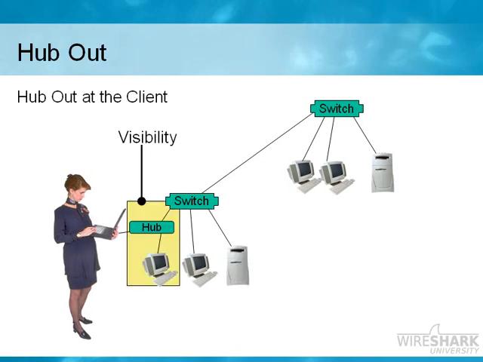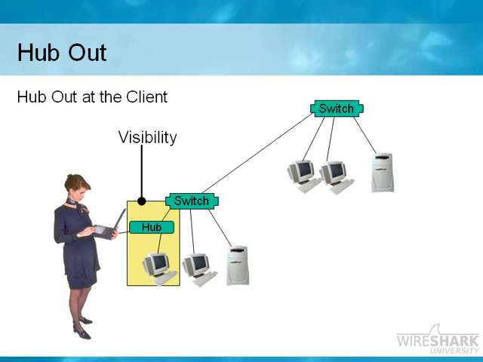One way to do this would be to hub out. And that's where we take the client's workstation and instead of plugging them directly into a switch, we plug them into a hub, and we plug our analyzer station into that hub as well. And then the hub itself gets plugged into the switch. Now, because hubs forward everything out every port, anything that goes to or from that client's port up to the hub will be copied down our analyzer port, and we can see everything that's happening.